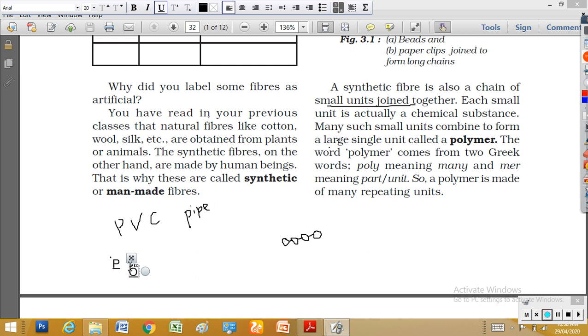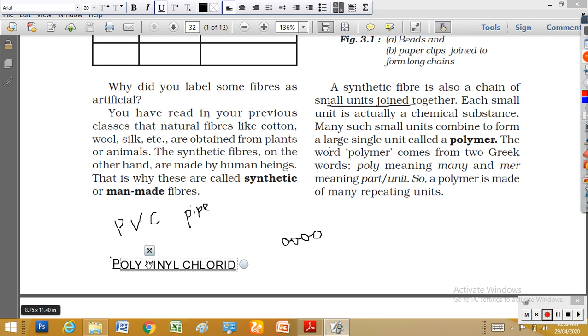Poly... polyvinyl chloride. The name of that chemical is polyvinyl chloride. The full form of PVC is polyvinyl chloride.